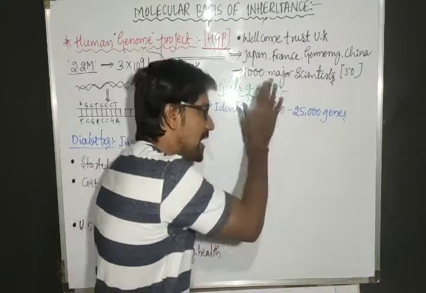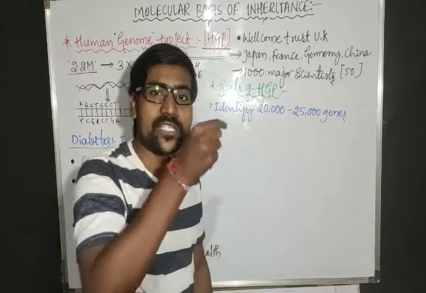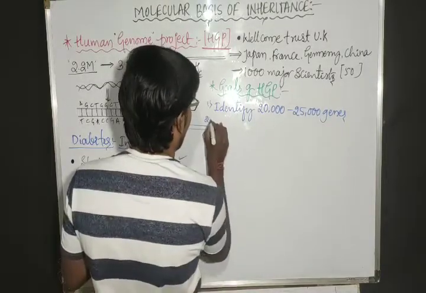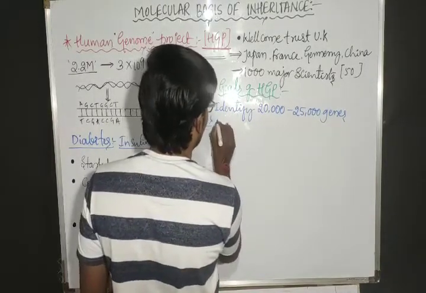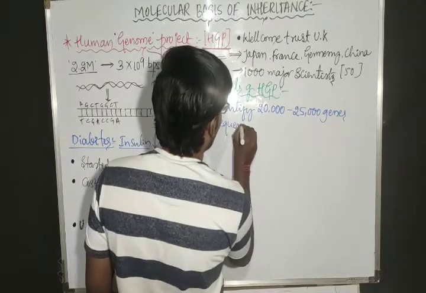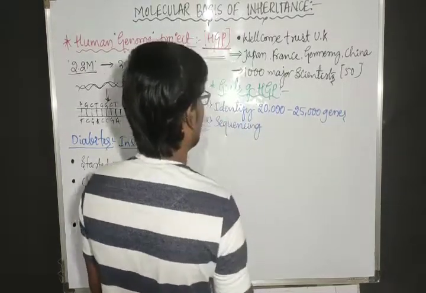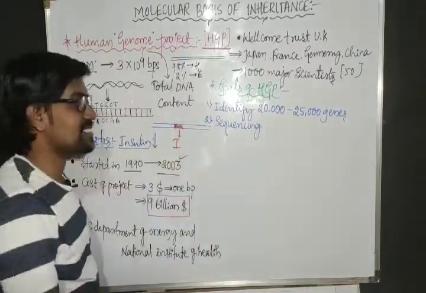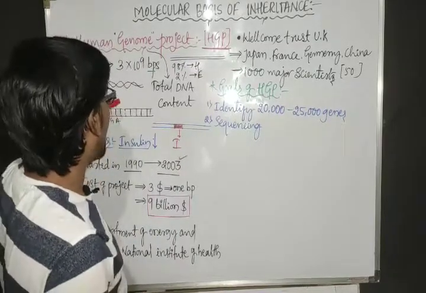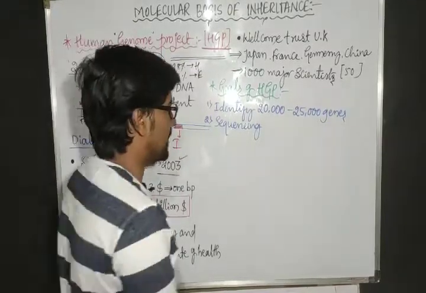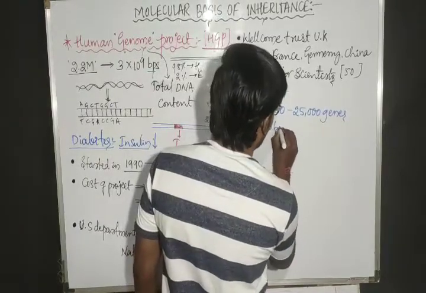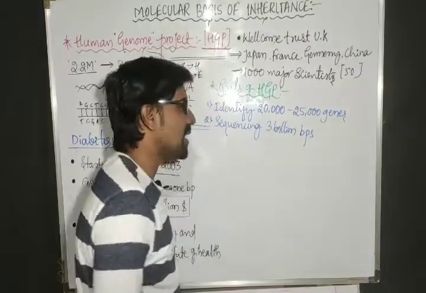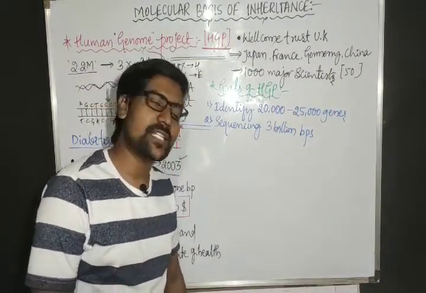But if we want to identify the genes, we should come to know the sequence of the DNA. So our next goal is sequencing, to identify the lines, to identify the letters. Sequencing how many base pairs? 3 billion base pairs in the total DNA. That is the second major goal.